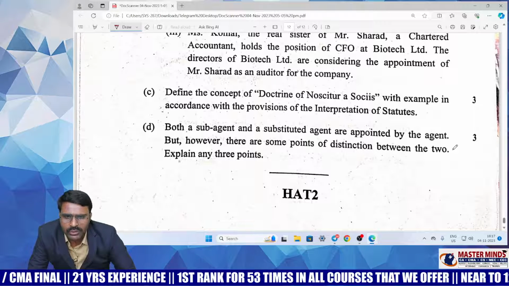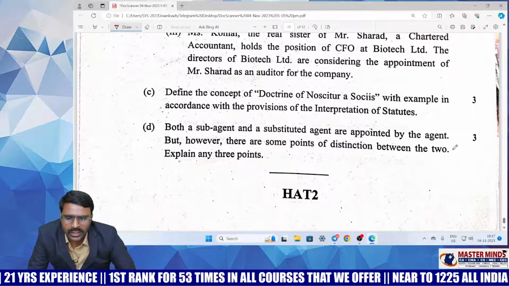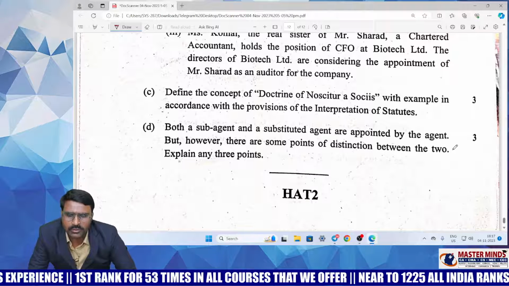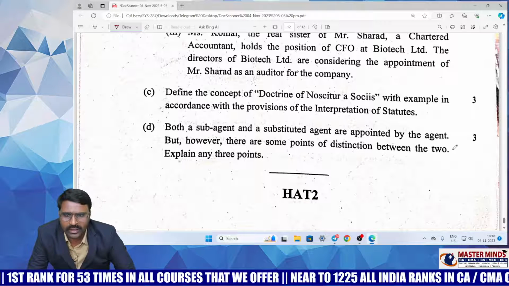Overall, I can say the question paper is somewhere between moderate to easy. Only thing, the 3 areas, 3 questions which appear to be comprehensive, students should not worry about it. They have to break the question and write it. Okay, right, that's it. Thank you.